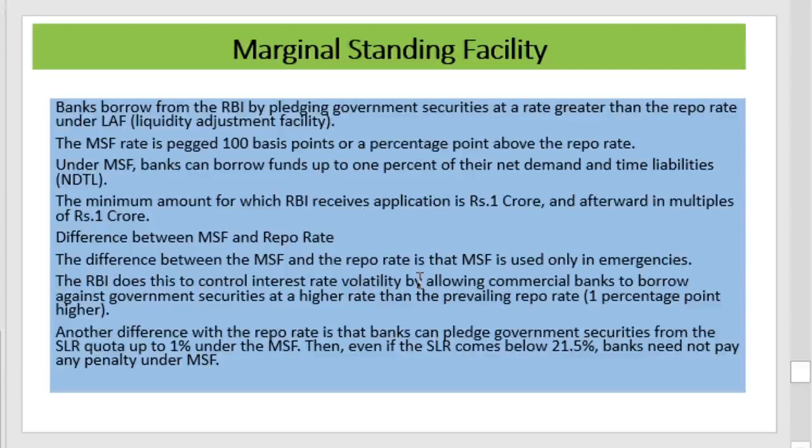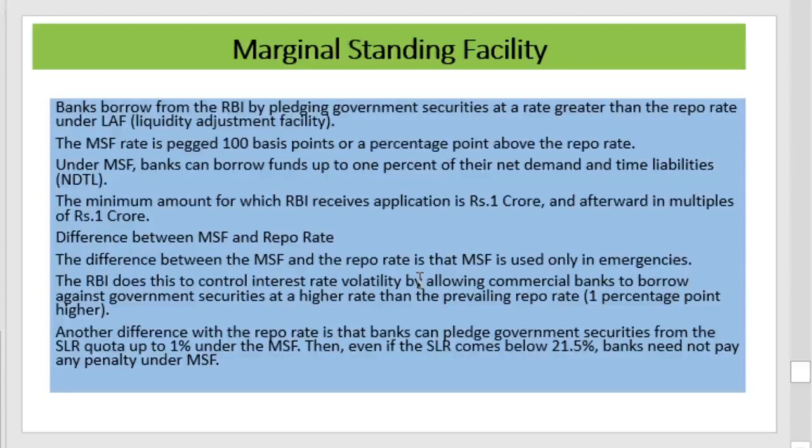Under MSF, the bank can borrow funds up to 1% of their liabilities. This we already discussed. The minimum amount for which RBI receives application is rupees 1 crore, and afterwards in multiples of 1 crore. And the major difference between repo and marginal standing facility rates are given here.